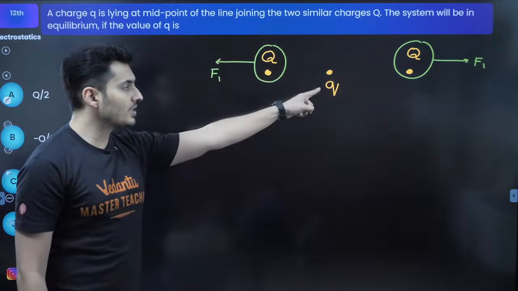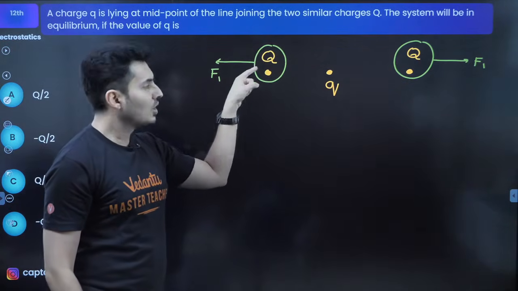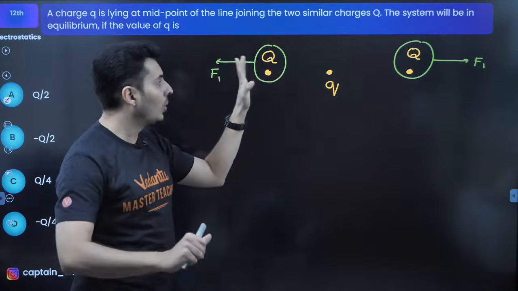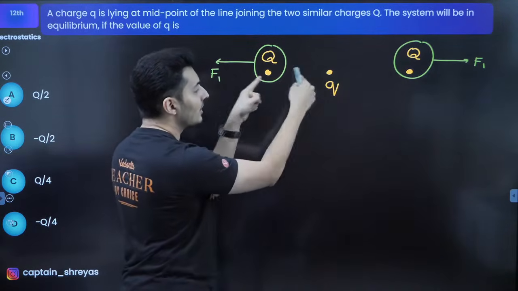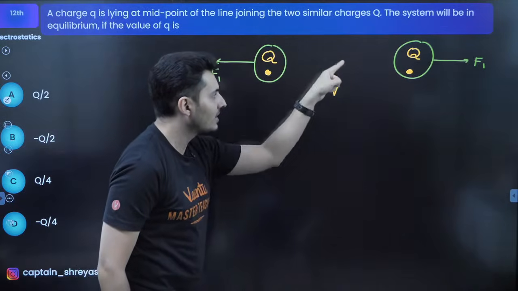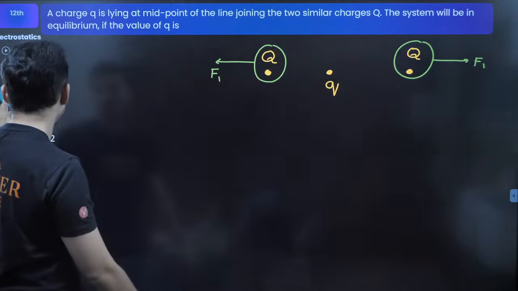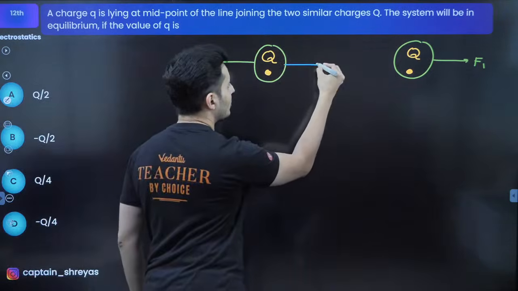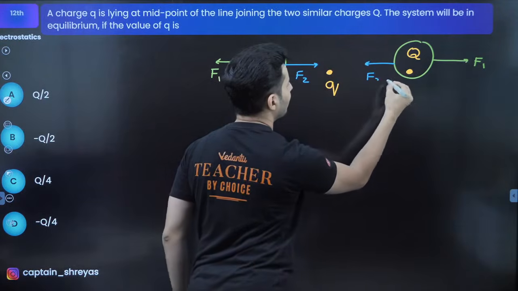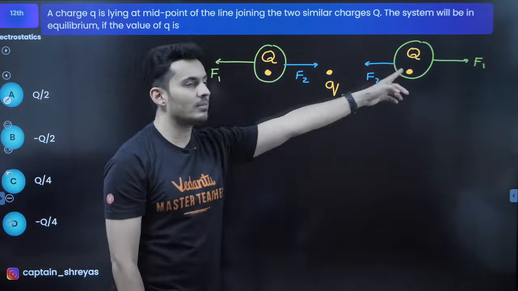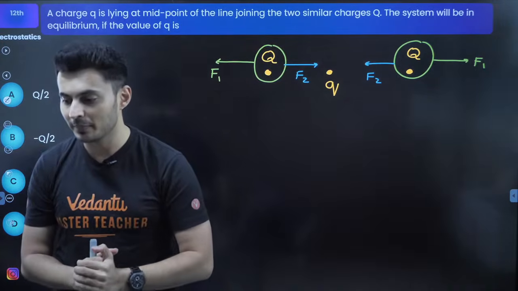But if this charge is somehow negative, then the force on this charge will be basically 0 if this force F1 is somehow balanced by this charge's force. If I make this charge negative, then this force can be balanced by the attractive force of that small q. So I can give rise to an attractive force, let's say F2, on each one of them, so that the forces themselves balance each other and all the charges then stay in equilibrium.